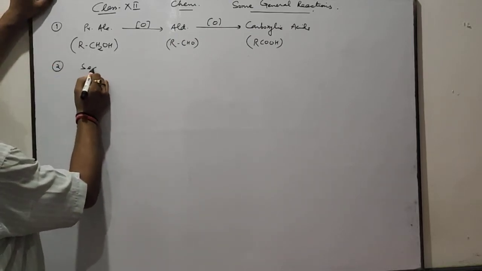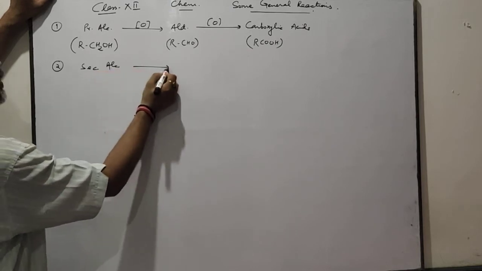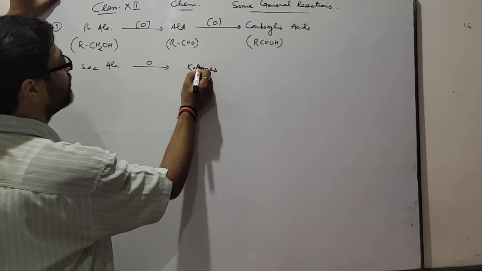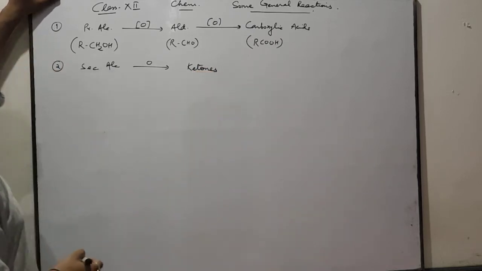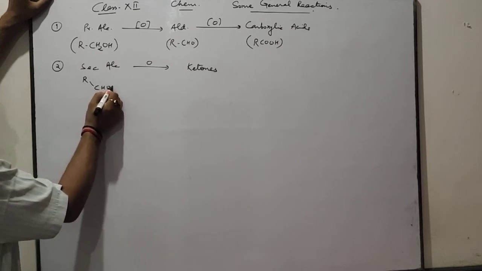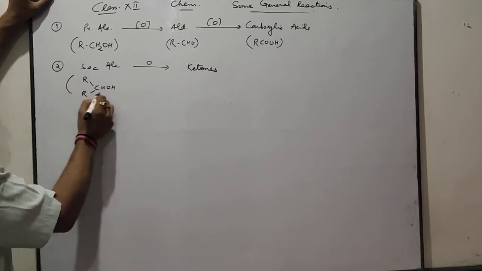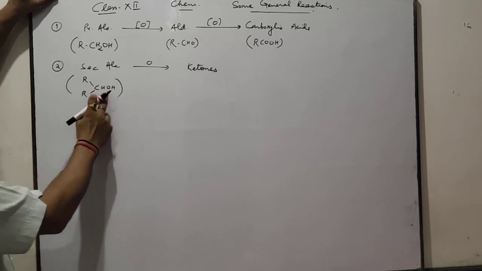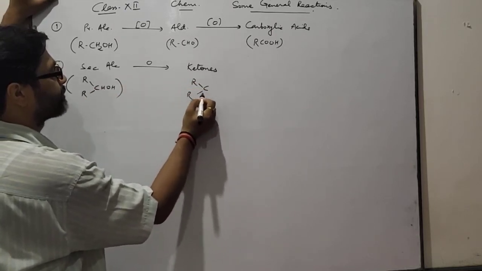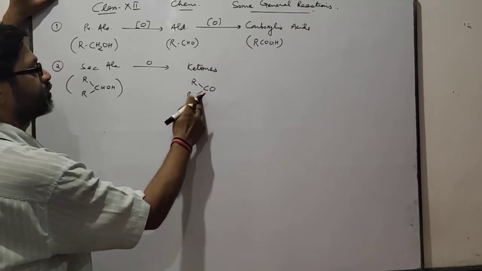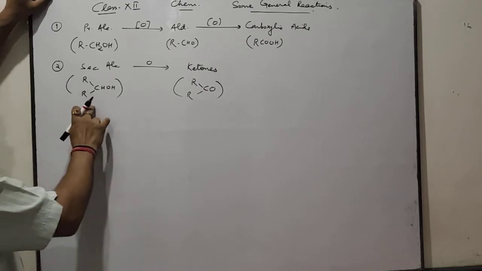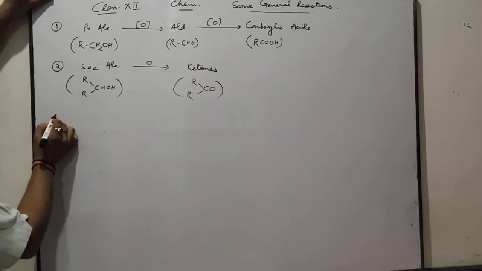Second one is secondary alcohol on oxidation forms ketones, which can't be further oxidized. RCHOH. This one is secondary alcohol. When secondary alcohol is oxidized, it forms RCOR, means ketone. This one is ketone, which are not further oxidized.